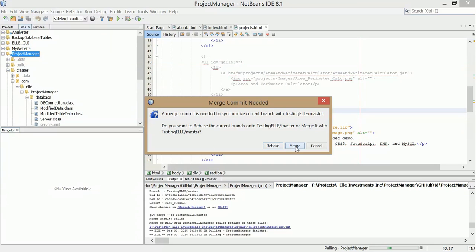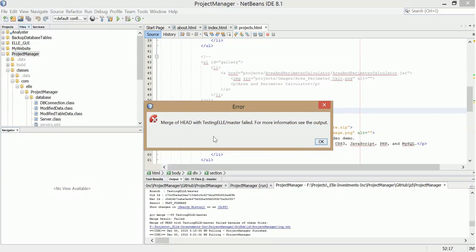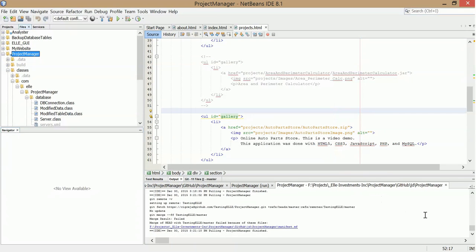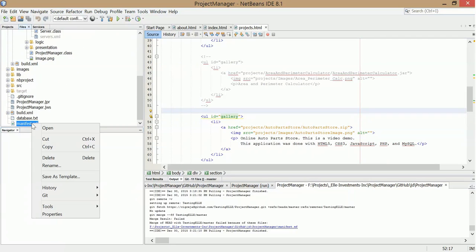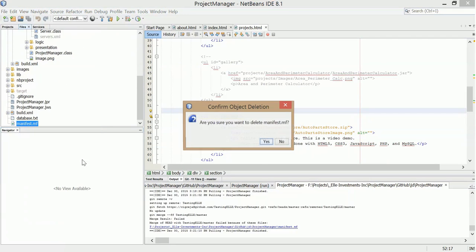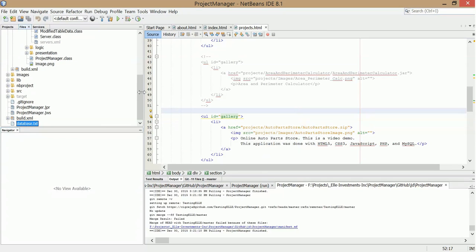The merge of head of testing alien master failed, and manifest. Oh great. I'm not sure what is up with that manifest file. I'll delete it as well. It's always modified.